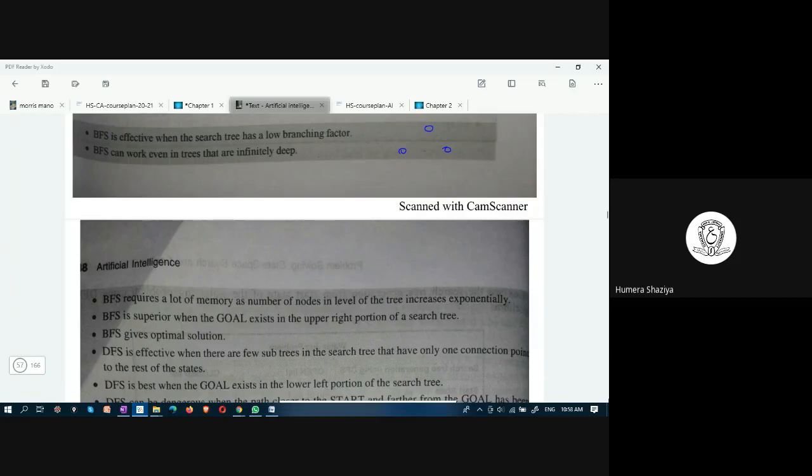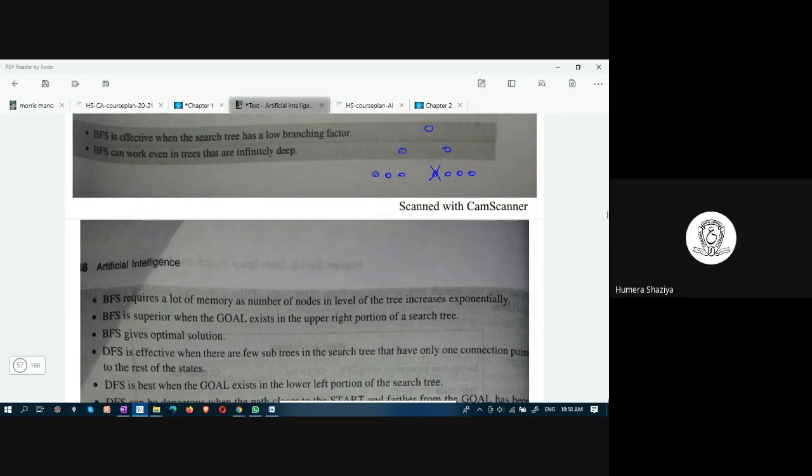If you are expanding level 1 nodes, you would obtain the nodes at level 2. Consider that the goal is here. In this situation, BFS is very efficient because the goal is in the early nodes of the tree.